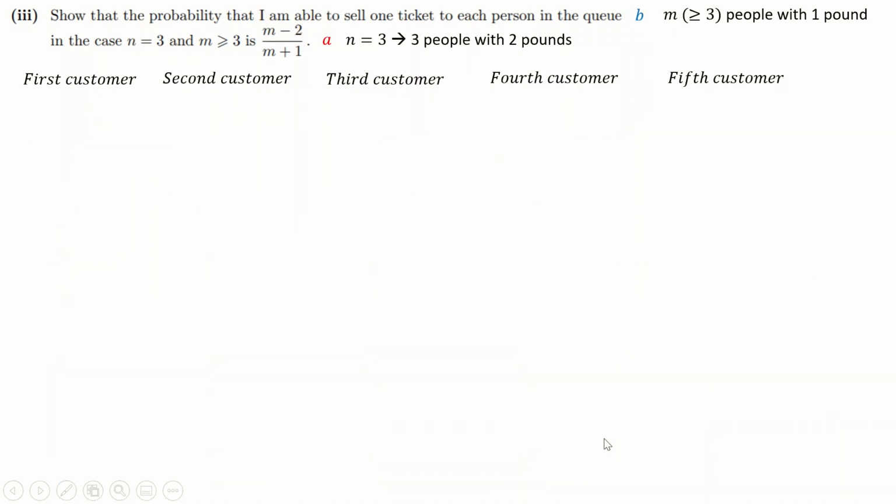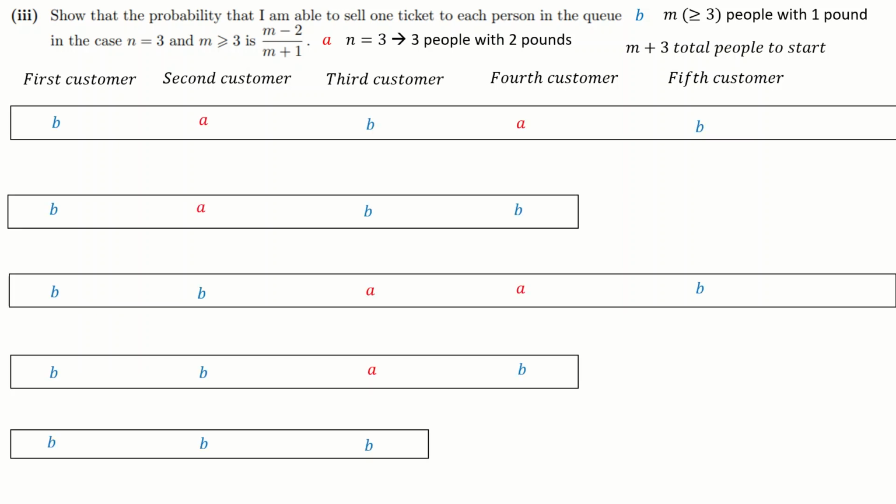So now you'll appreciate that me drawing a tree for this would be very difficult. A 5-branch tree with this many cases is going to be enormous. So what I'm going to do instead is ignore the tree and just do each case like a table. So what's the probability of a B customer turning up first? Well, there are M B customers and M plus 3 total people to start, because there's 3 A's and M B's. So it's going to be M over M plus 3.